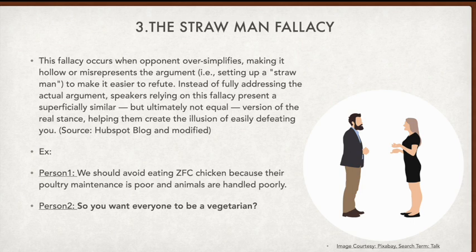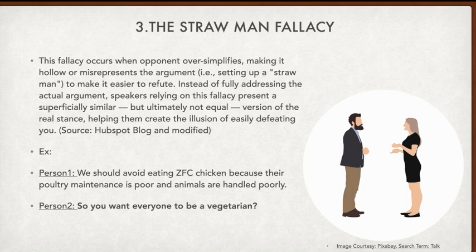Next thing is strawman fallacy. This fallacy occurs when the opponent oversimplifies the argument, making it hollow, thereby misrepresenting the argument. This is setting up a straw man to make it easier to refute. For example, we should avoid eating KFC chicken because their poultry maintenance is poor and animals are handled poorly.